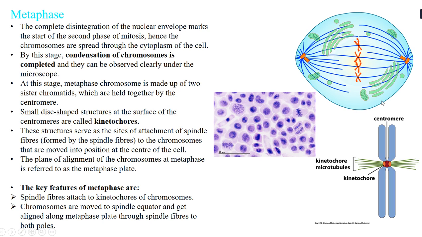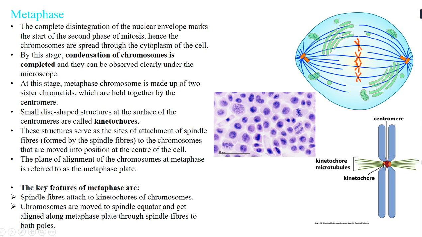Now, if we just speak about one chromosome, it is made up of two sister chromatids, which are held together by a centromere, correct?